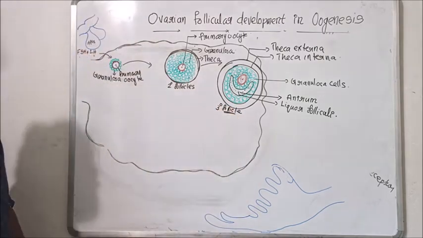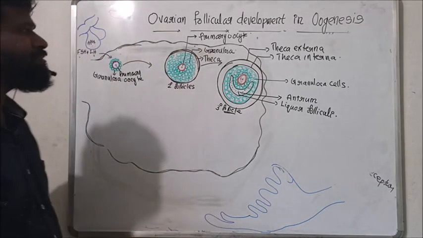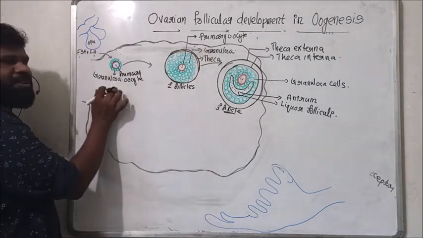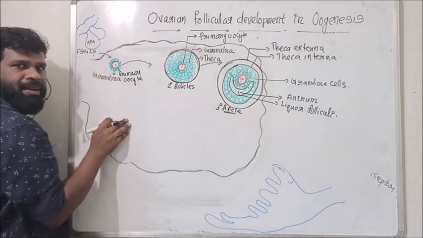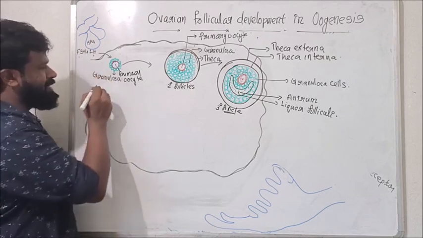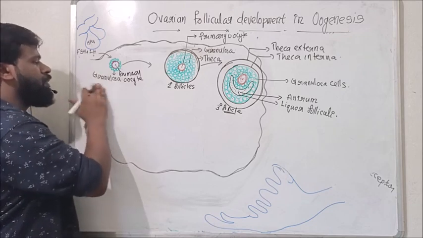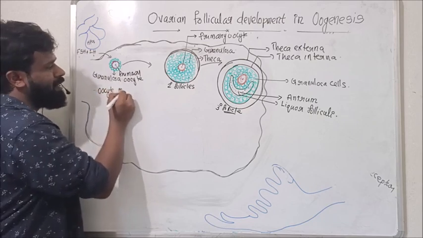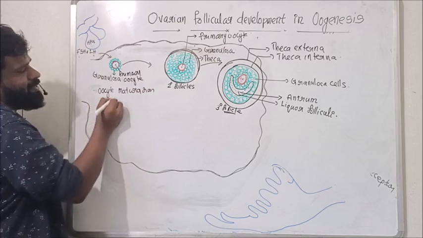See, in this tertiary follicle, we know the first meiosis begins in the embryonic ovary in the primary follicle. But during the beginning of that first meiosis, the follicular cells secrete some oocyte maturation inhibiting factors.